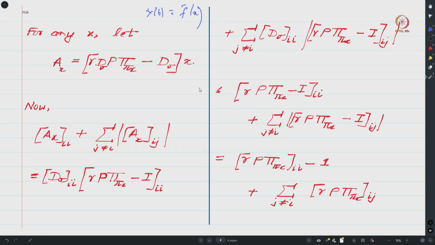And if you remember the switch systems result that I had spoken about in the previous lecture, in order to show that the origin of the switch systems ODE is globally asymptotically stable, we need to show that there exists a matrix L, and some complementary matrices A bar sigma, in this case A bar x, such that L A x equals A x bar L, and this A bar x needs to have this negative diagonal dominating condition.